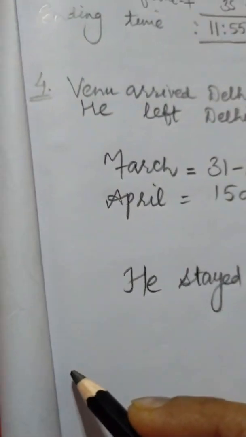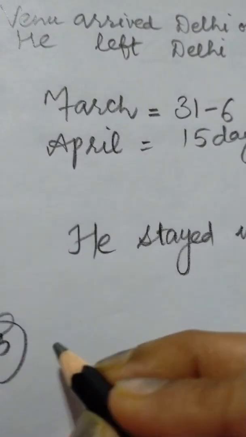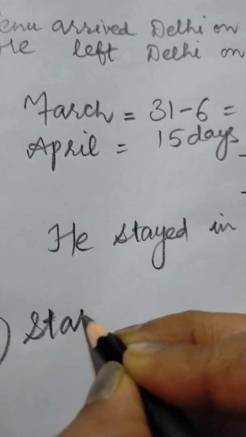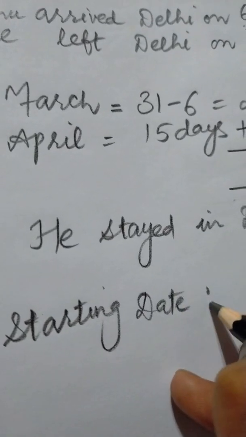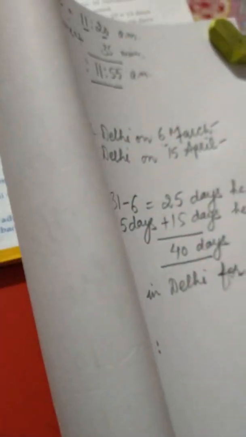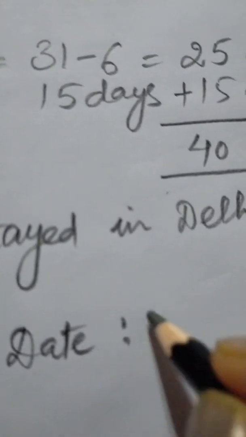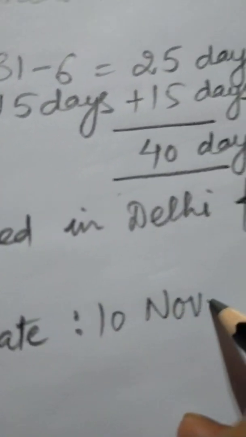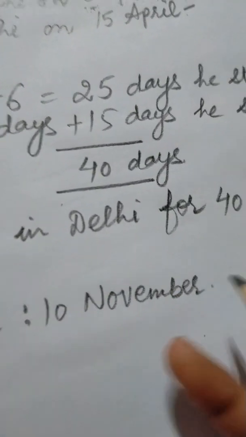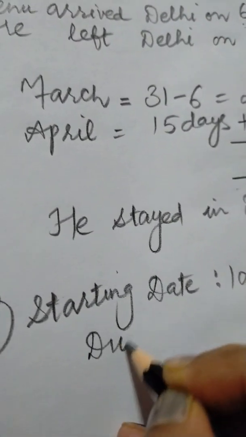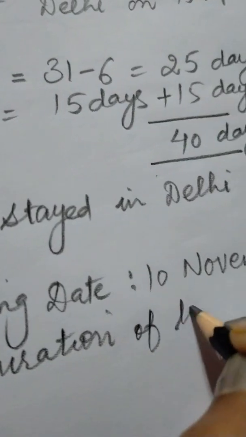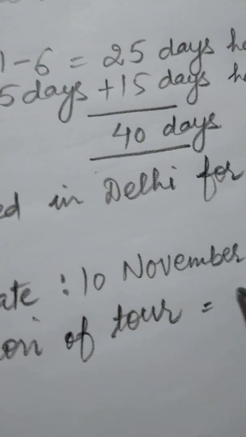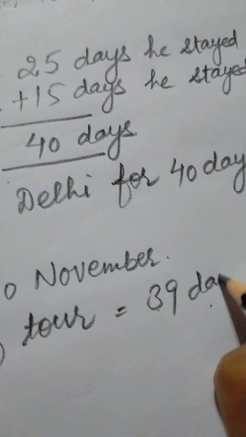Starting date is 10 November. Duration of tour, that is 39 days.